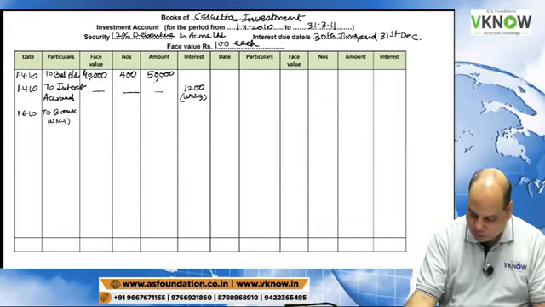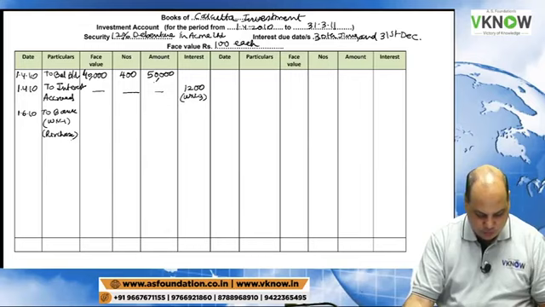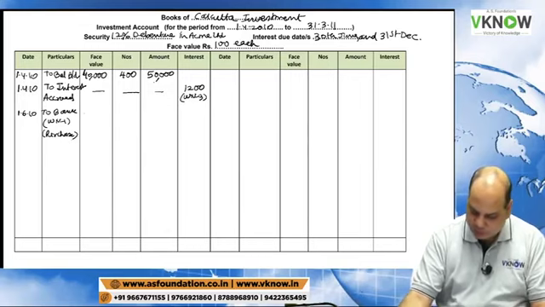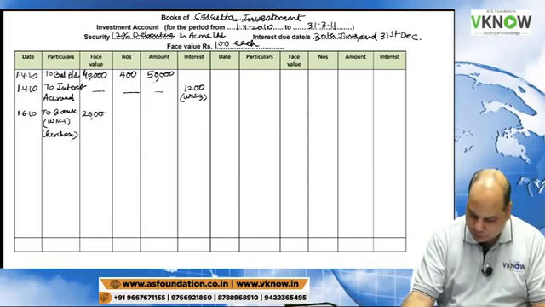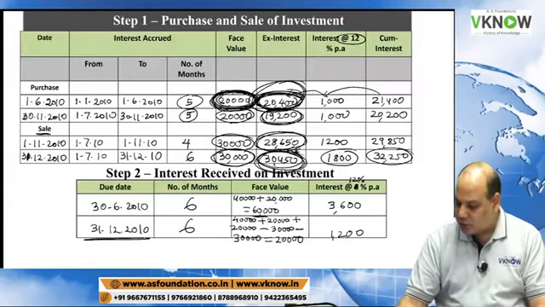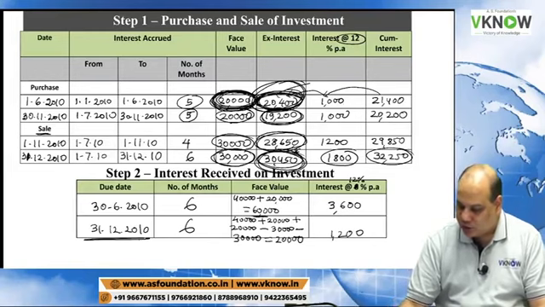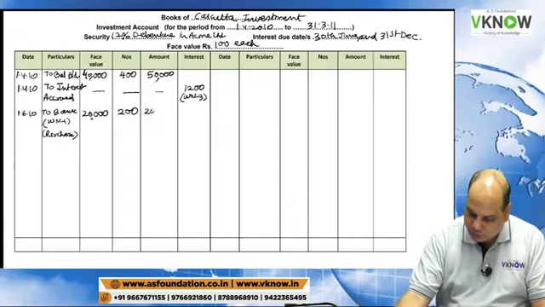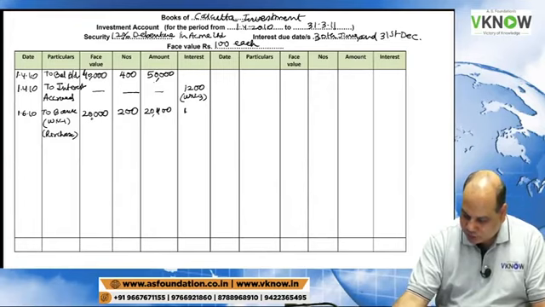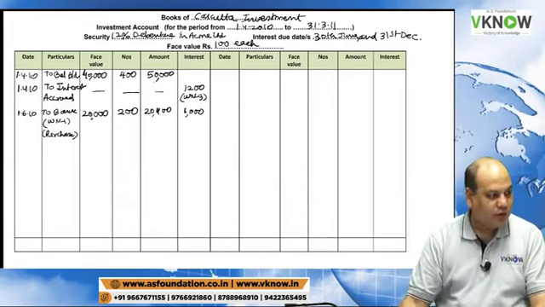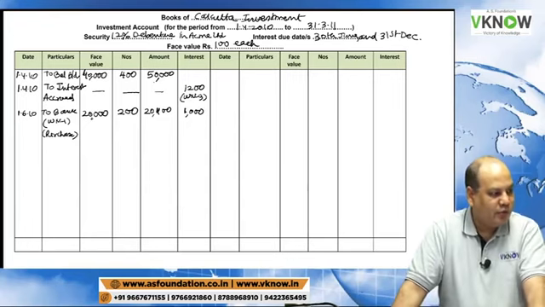Working note 1, purchase. Face value was 20,000, number 200, ex interest amount on the screen. Working note 1: 2400 and interest 1000. Okay.